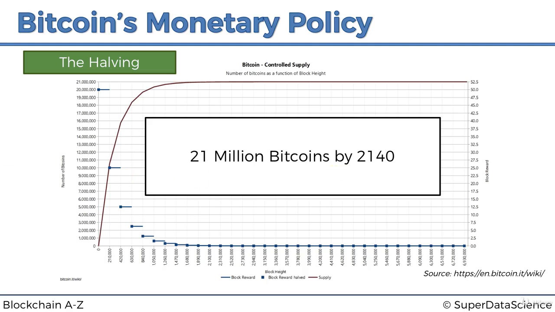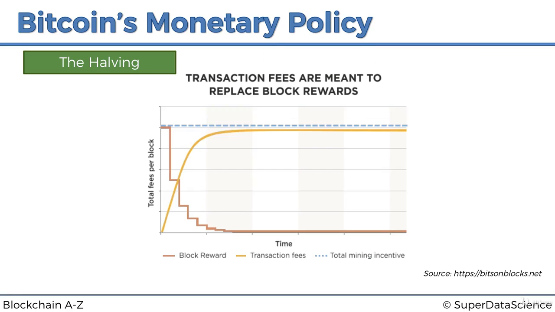And so there's actually an interesting chart. Oh, actually, first I wanted to mention this. This is a different chart. So here you can see the red line is the block reward. As you can see, it's been halved every 4 years, it's going down. But this yellow chart now doesn't represent the total number of Bitcoins in circulation. It is the transaction fees.